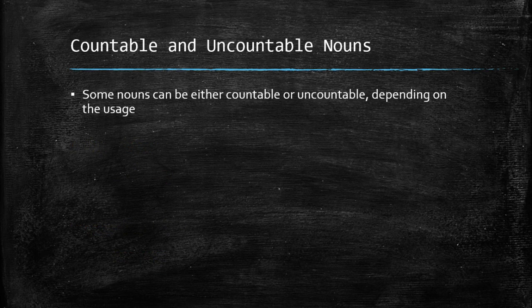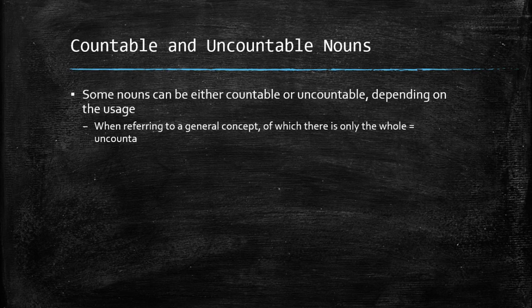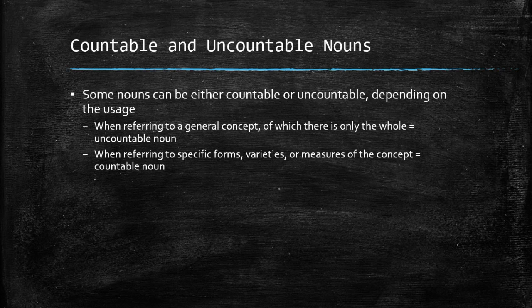Some nouns can be either countable or uncountable depending on how they're used. So you really have to examine what they're doing in the sentence. When referring to a general concept of which there is only the whole, then it's an uncountable noun. However, when you're referring to specific forms, varieties, or measures of that concept, then it can be a countable noun.